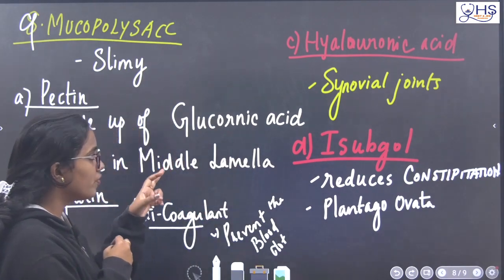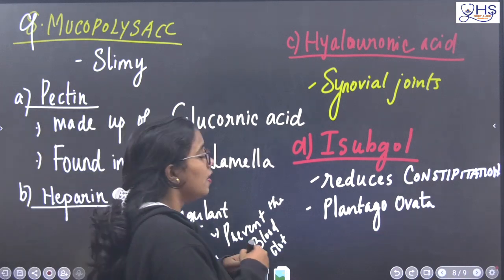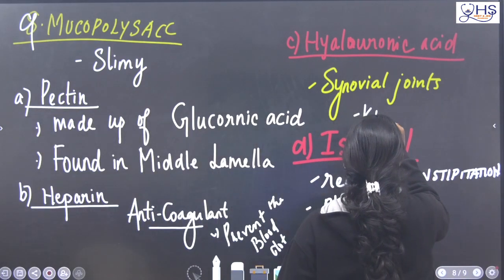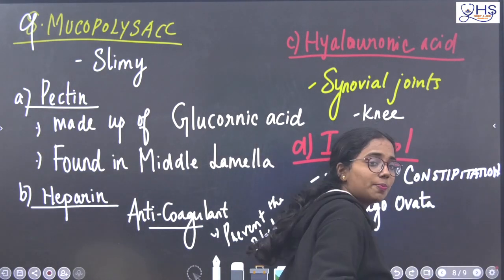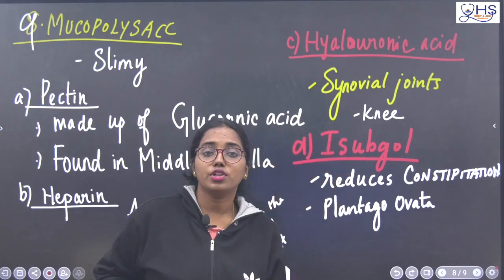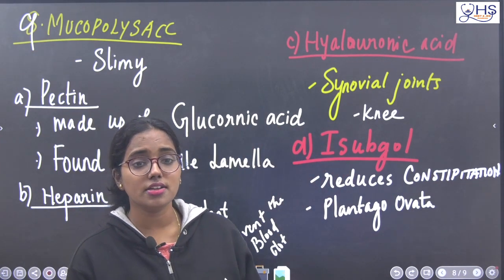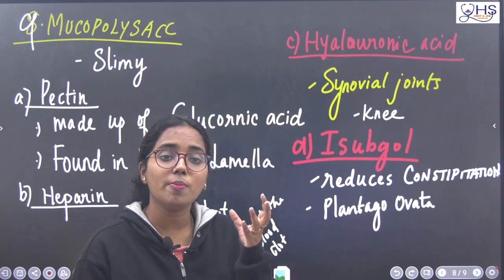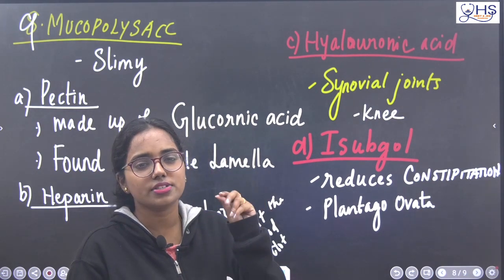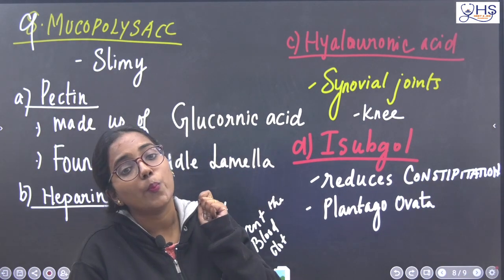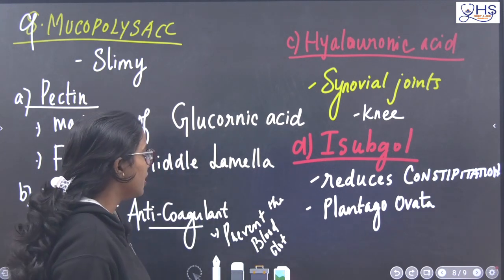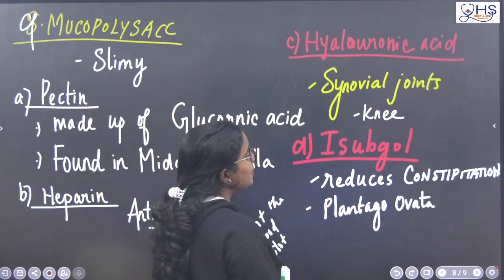Synovial joints, where is it present? It is present in the knee. So the knee pain and joint pain are due to the deficiency of this hyaluronic acid. The thing you want to keep in your mind is that it is very sticky, slimy in nature. That's why it is an example for mucopolysaccharide. And the last one here is isabgol.